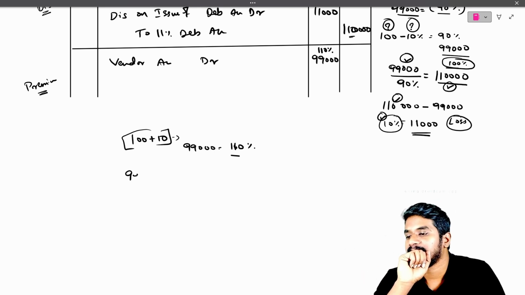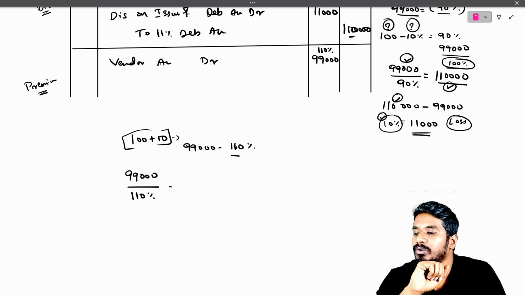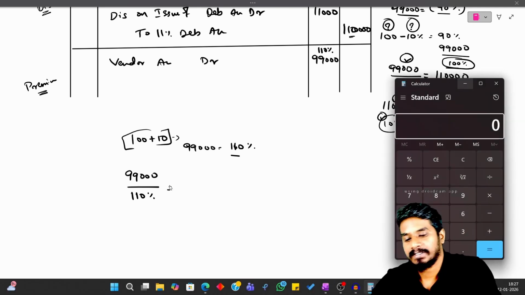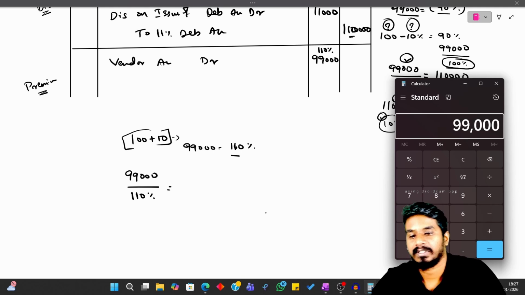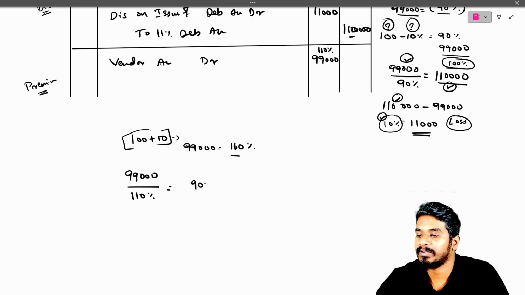So the same thing: 99,000 divided by 110% gives 100%. 99,000 divided by 110 into 100 gives 90,000. 100% is 90,000.